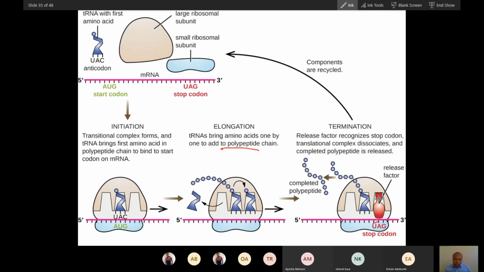This protein will bind here to the stop codon, and then termination will happen. After termination, this ribosome machinery will be recycled. This is called recycling, and then it will bind some other RNA. So the ribosome and tRNA are utilized again and again. This is the process in a cycle.